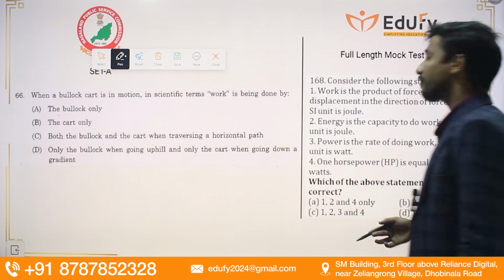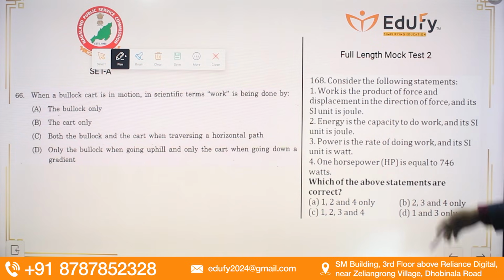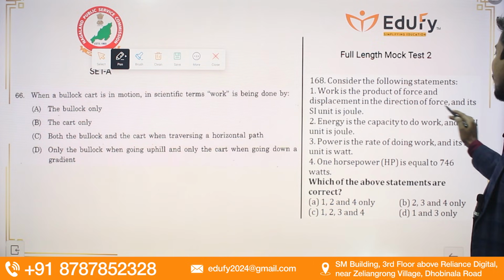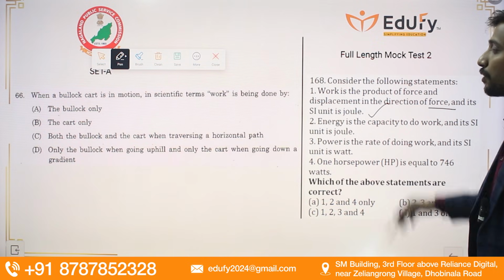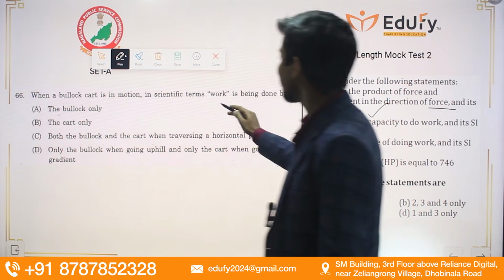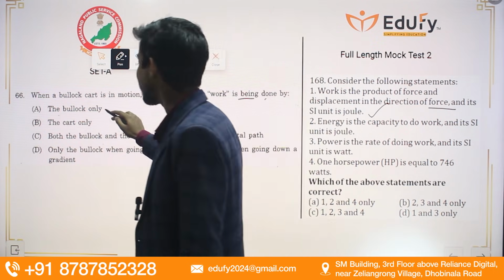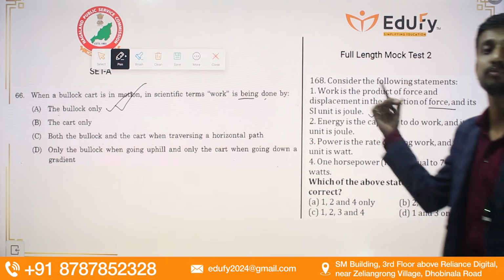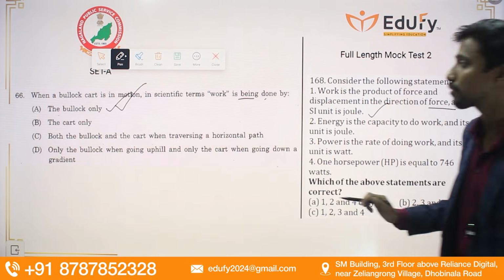So for work, we have covered in multiple questions that work is the product of force and displacement in the direction of force, and its SI unit is joule. So guys, in that we had the correct option as the joule only. So if you are thorough with the concept of work done, you can easily tackle this question.